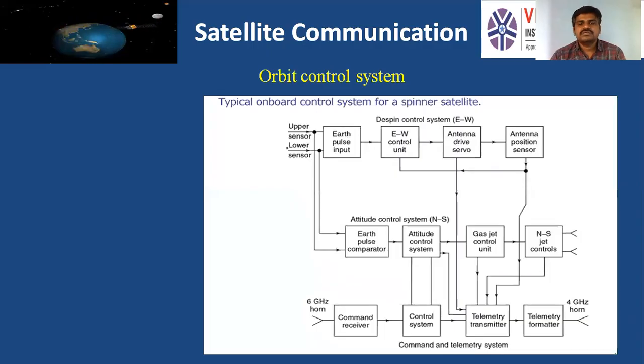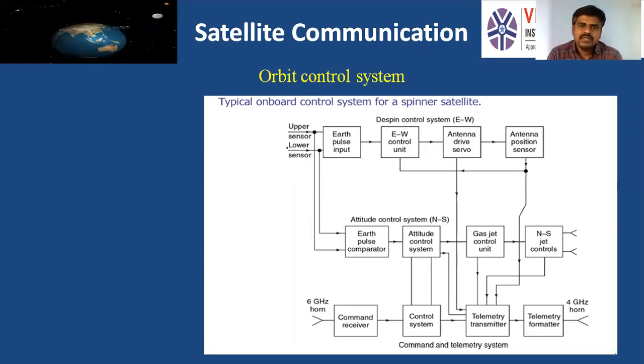If you come to the orbit control system, here you can observe a block diagram of a typical onboard control system of a spinner satellite. It consists of blocks. One is the D-spin control system. The second one is attitude control. All four blocks come under the attitude control system. And the last one is the command and telemetry system. The D-spin control system is used to spin the satellite, or to rotate the antenna of the satellite towards the earth station.